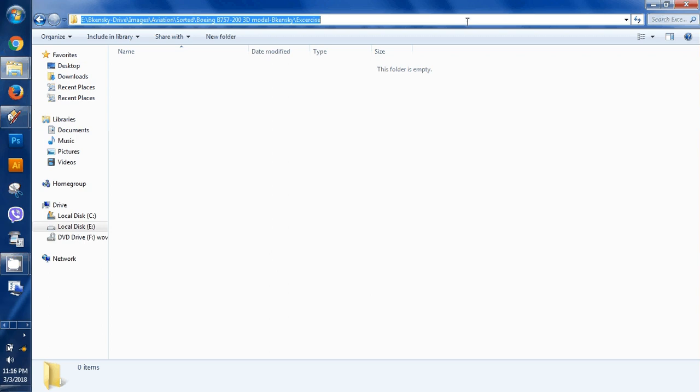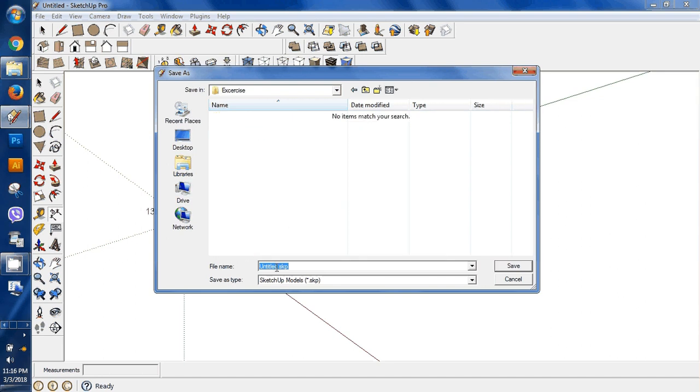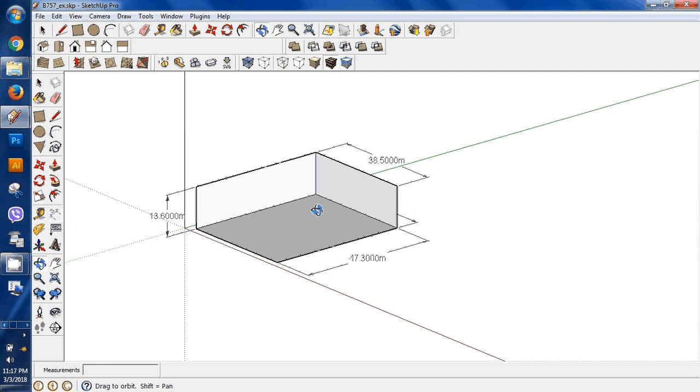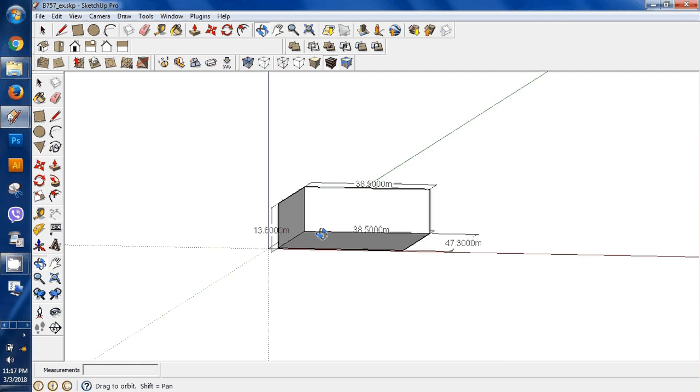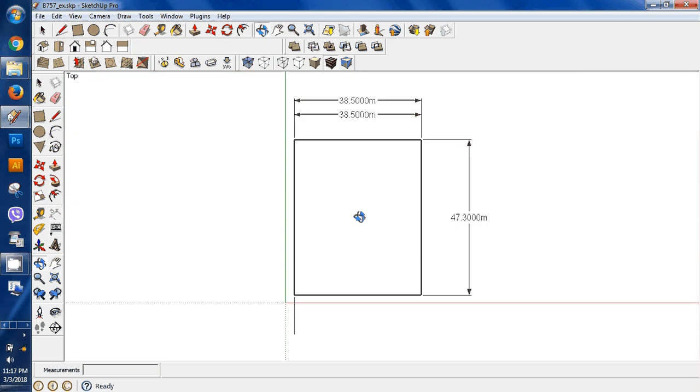Copy the path, simply copy and go to SketchUp, and here simply paste and save. Name it B757X. So we have this three-view box, and the front view is this, while the side view is this, and the top view is this.